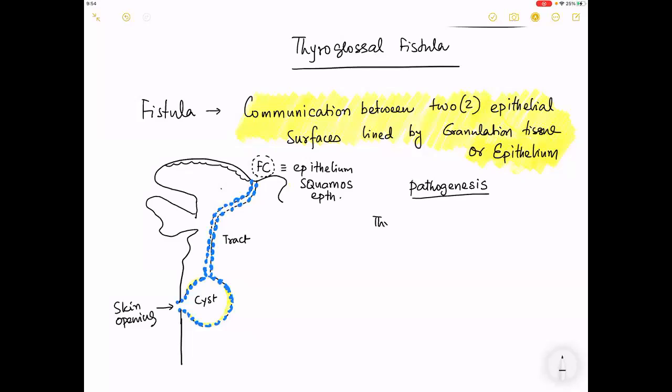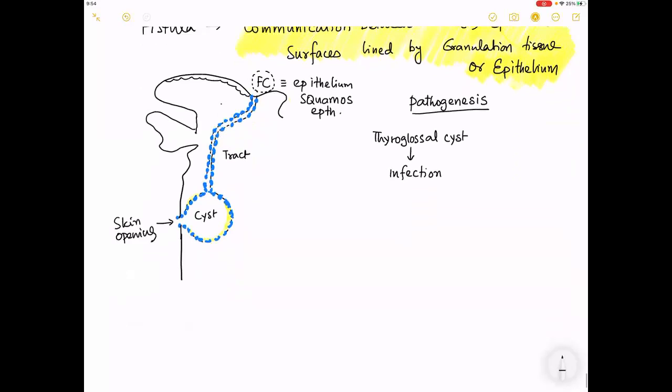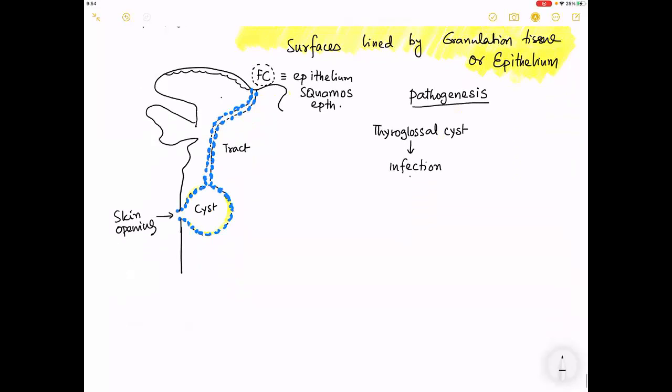A thyroglossal cyst undergoes an infection, and when I talk about a thyroglossal cyst undergoing an infection, remember that the infection produces pus. We go for an incision and drainage.